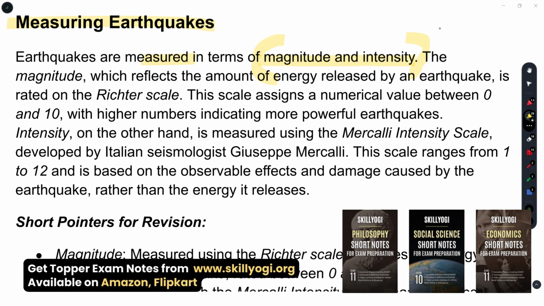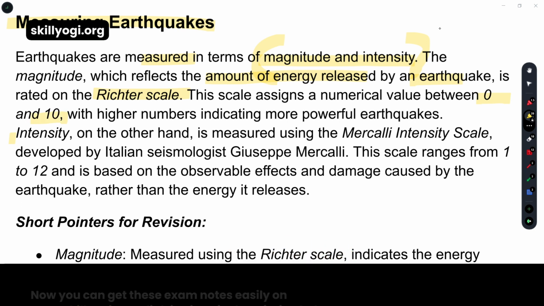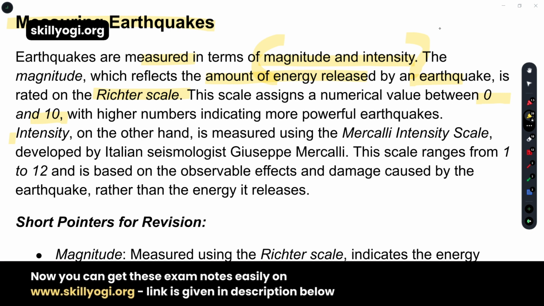Magnitude reflects the amount of energy released by an earthquake, and it's also called the Richter scale. This scale assigns a numerical value between 0 and 10. 0 means the least, and 10 means the highest. In any place we cannot have a 10, because that would mean the whole world would be destroyed, with the higher numbers indicating more powerful earthquakes.